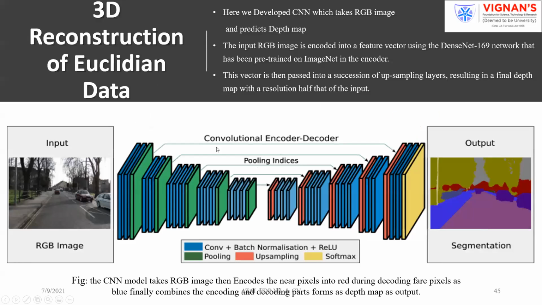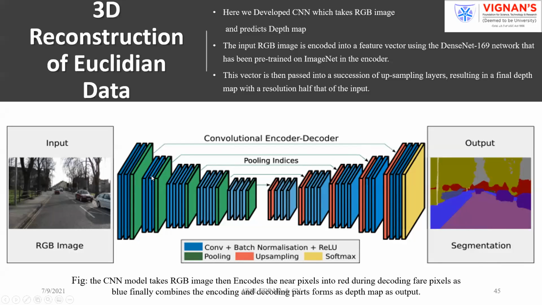As I already told you, you can use the UNet or multiple CNNs to reconstruct the 3D Euclidean data. Here we are using the UNet or autoencoder, an encoder decoder combination, to reconstruct the image. First give the image, process it through the UNet, and then you are able to get the depth map of the image.